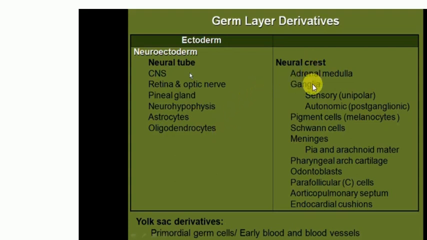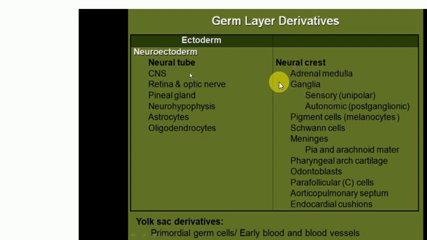If you come to the neural crest cells, which have migrated into the body peripherally, the adrenal medulla is derived from the neural crest cells, and it acts as a sympathetic ganglion. Since it is derived from the neural crest, it performs the function of a sympathetic ganglion.